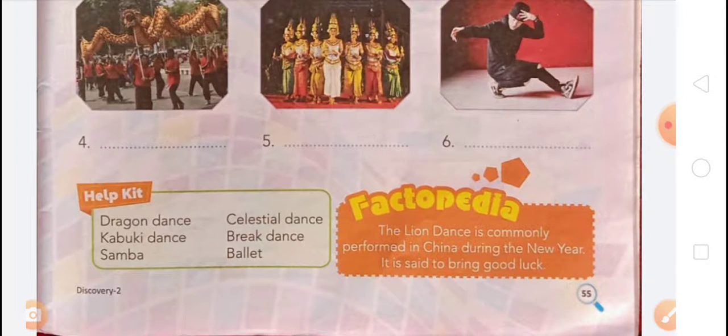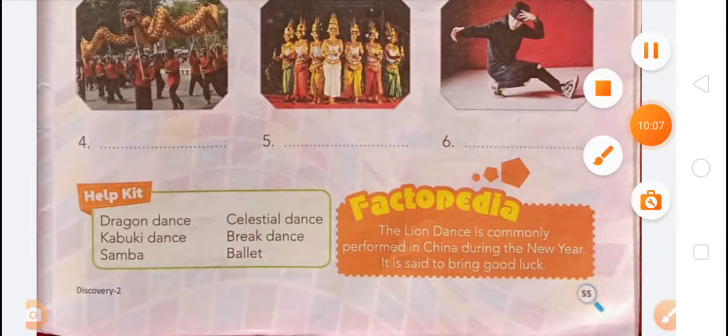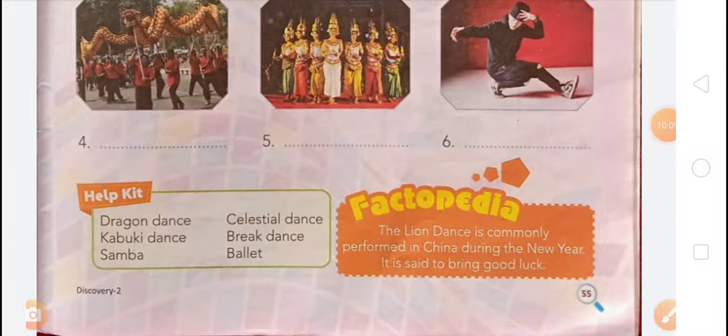And Factopedia: the lion dance is commonly performed in China during the New Year. It is said to bring good luck.